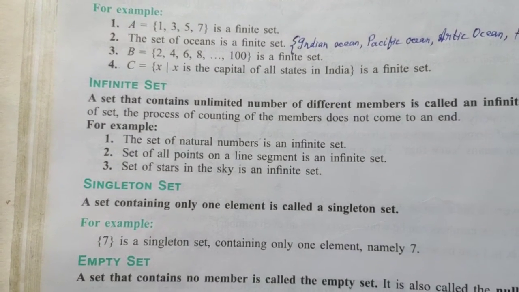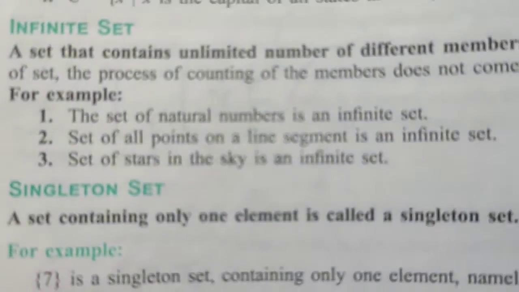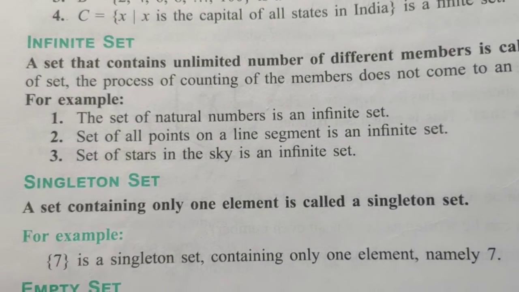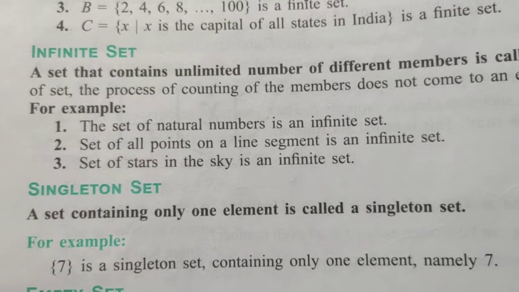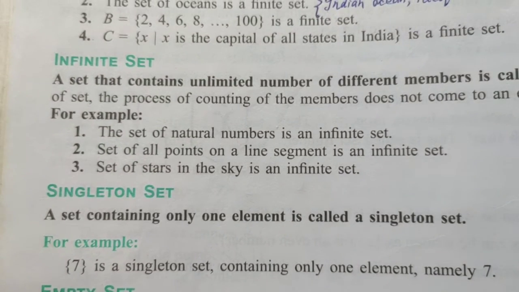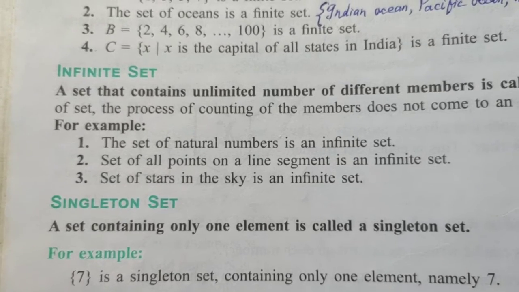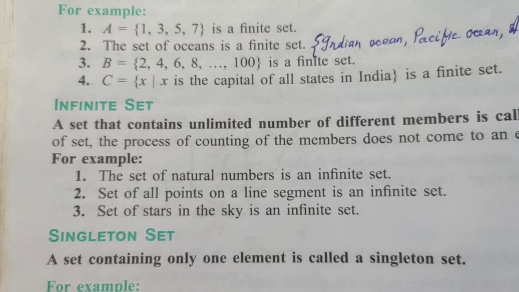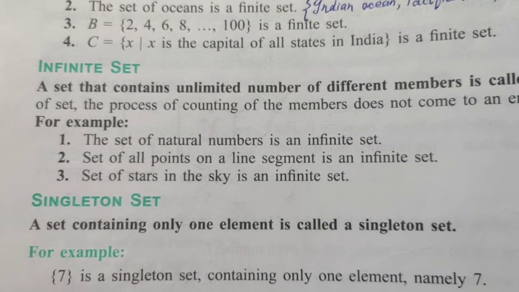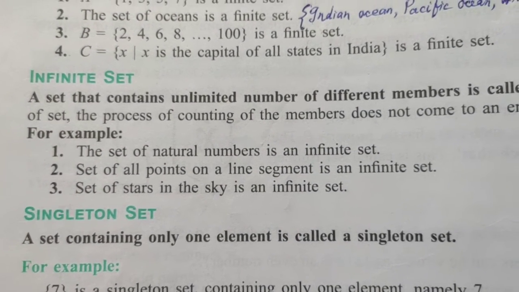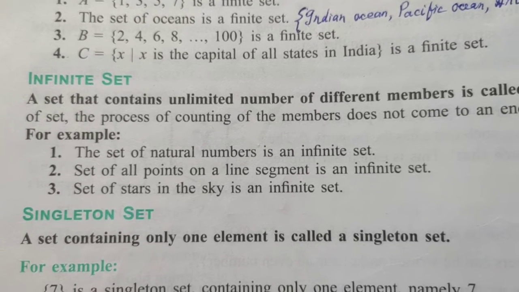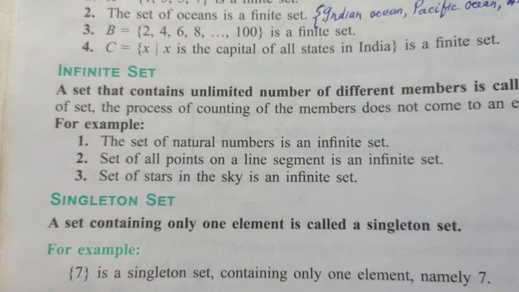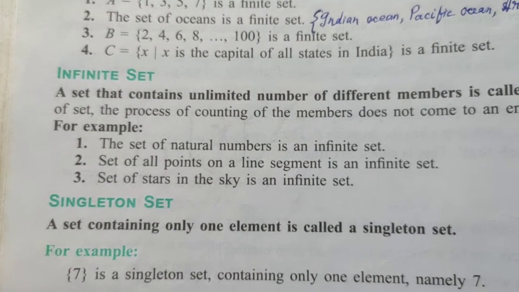Okay. For example, here some examples are given. Let us see these examples. Number 1, set of natural numbers. Natural numbers start from 1 and go on. There is no end. There is a starting point 1, but there is no ending point. It goes on till infinity. So set of natural numbers is an infinite set. Number 2, set of all points on a line segment. A line segment is made up of an infinite number of points. So that is also an infinite set.